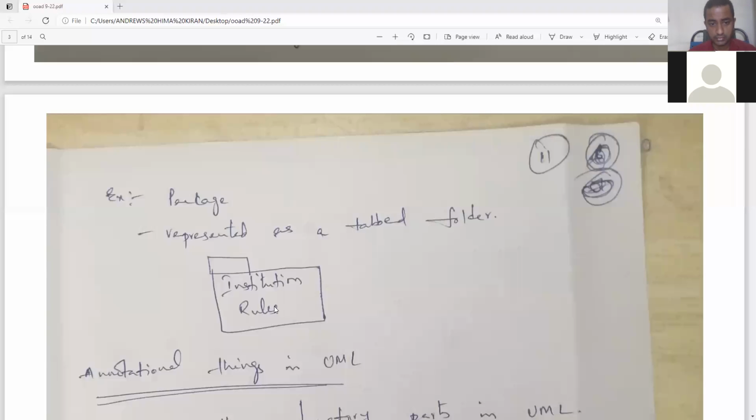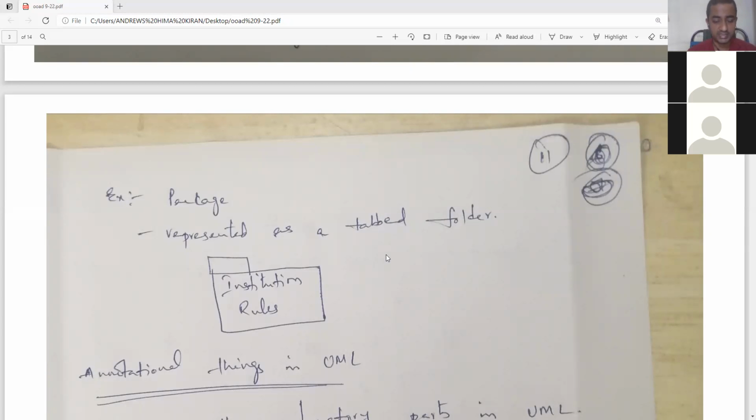Whatever rules we follow in a particular institution, that institution may be a college, an office, a university, or something else, for the smooth conduction of the work in that organization, we need to have some rules, right? All those rules are combined together as a package, and this package is represented with a tabbed folder.